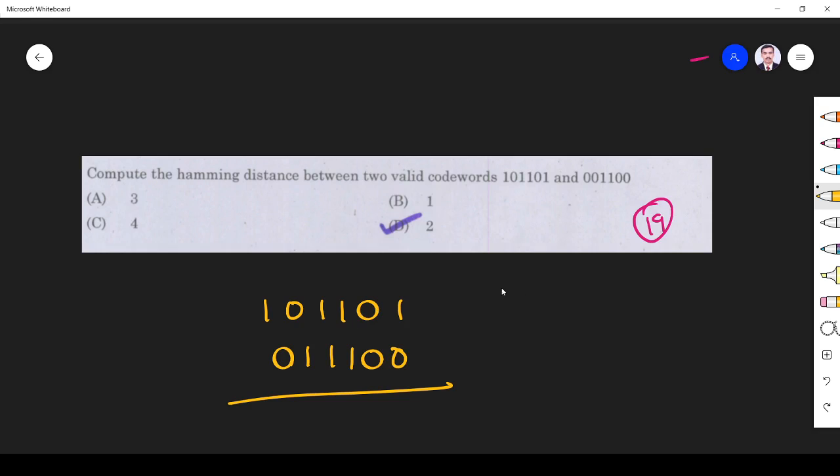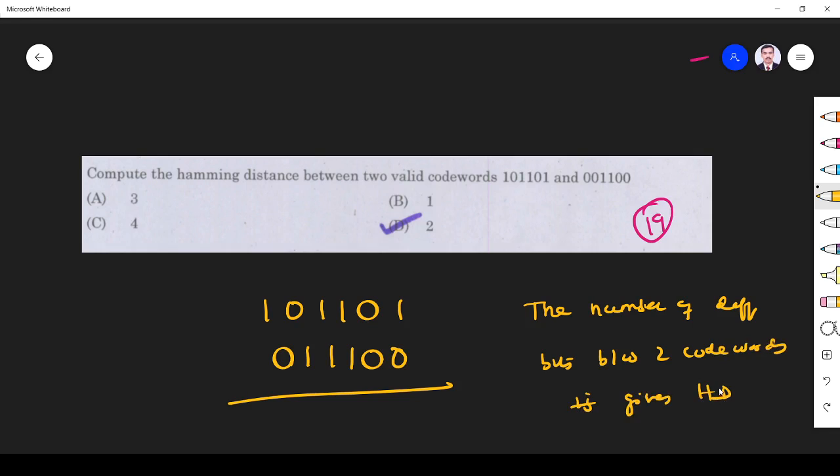The number of different bits between two code words gives the Hamming distance, HD.